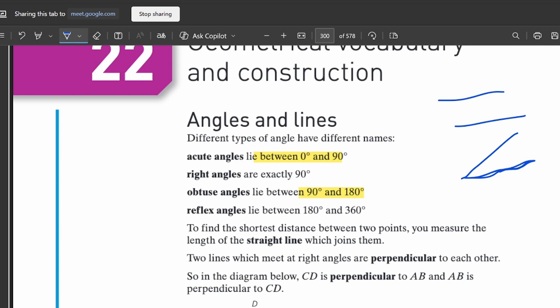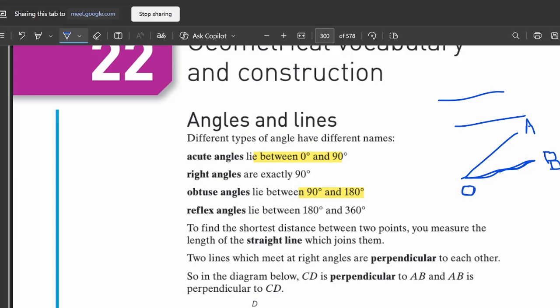So here I have line A. Let me call it line A, and this is my line B. And here you can see that line A and line B meet at this point. Let me call it point O.